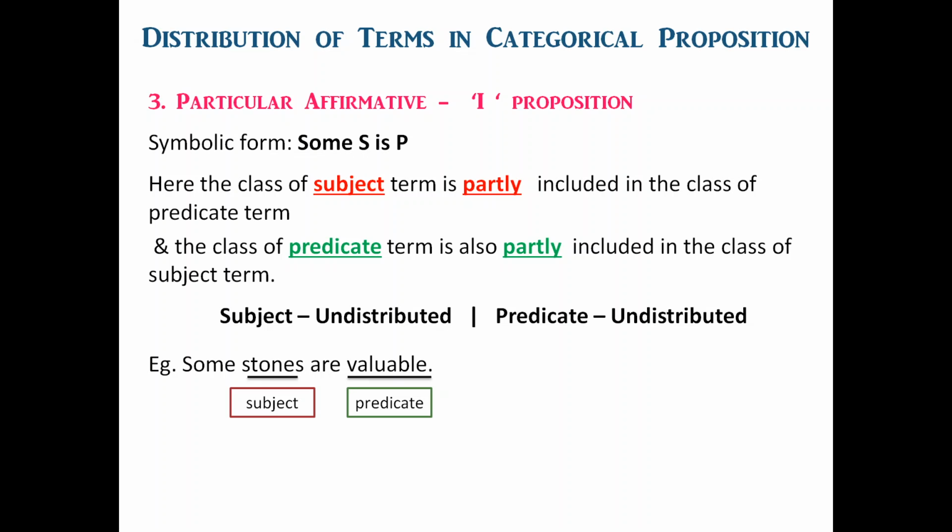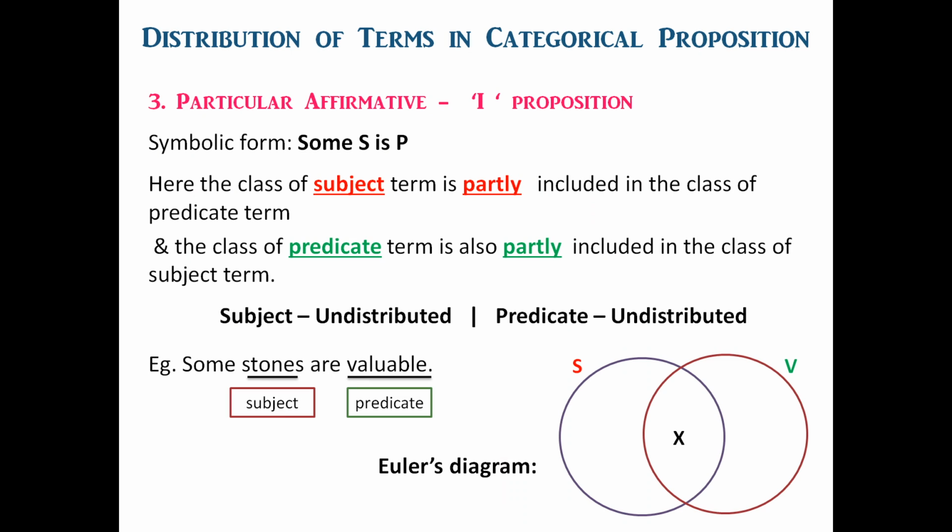This can be well understood with the help of Euler's diagram. Now we can see X in both the circles, in that part which is common to both circles. It indicates that there is at least one member in that area. So this X lies in that area where both the circles are partially included in each other.